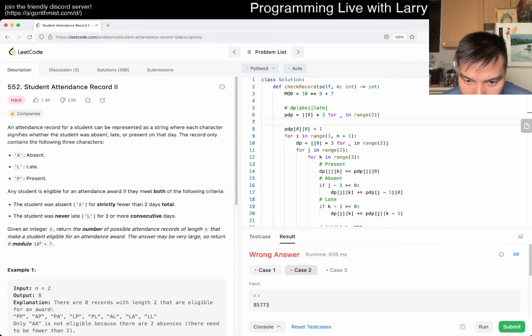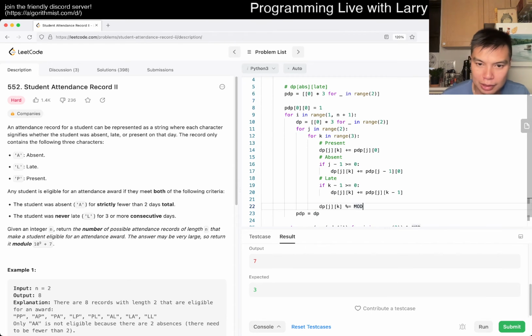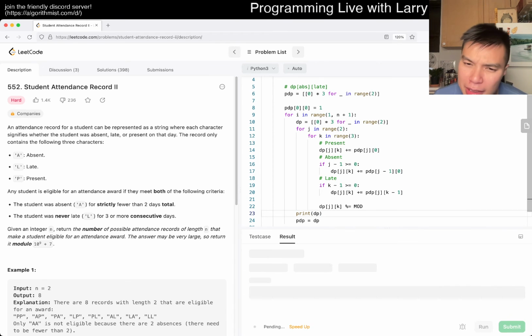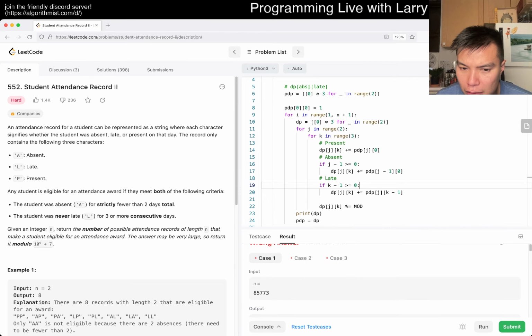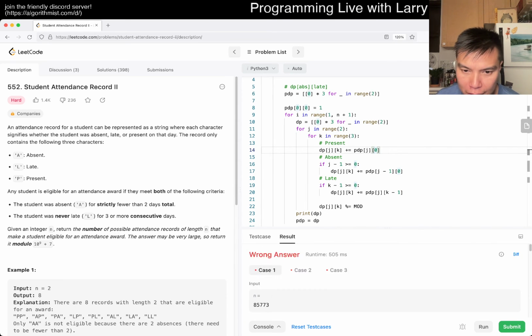Okay, let's look at this case and just give it. Okay, let's print dp. Maybe did I miss a case? Because I think sometimes it's easy for this to miss a case as a result. I think there's something wrong with the way that we. Is that true? Huh. Okay, let's take a look at the n is equal to 2 case.